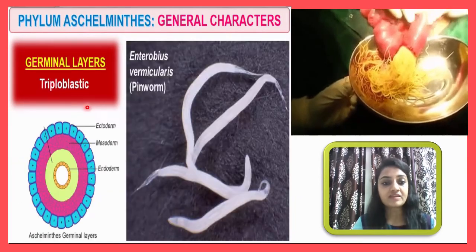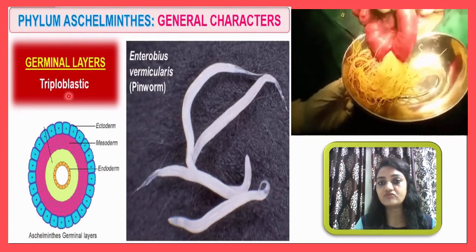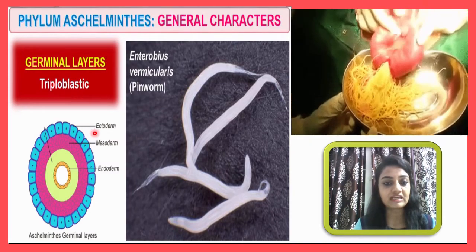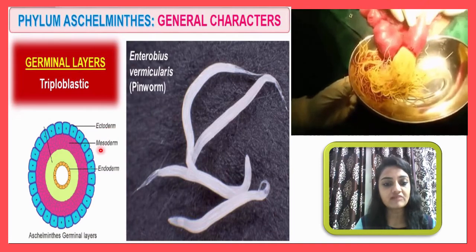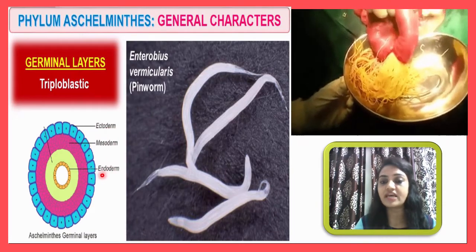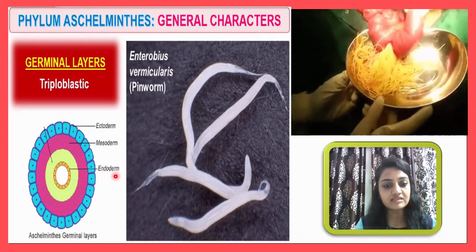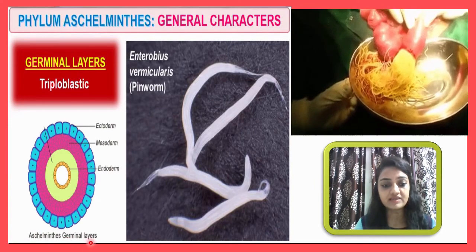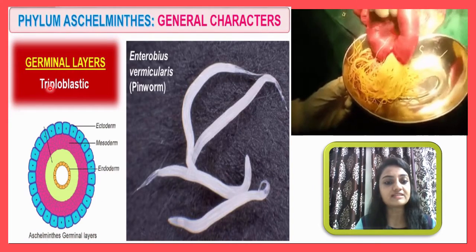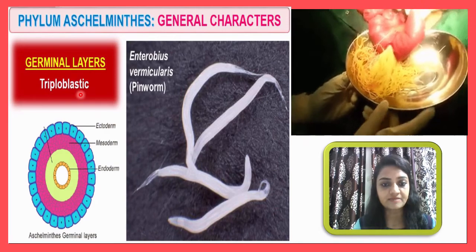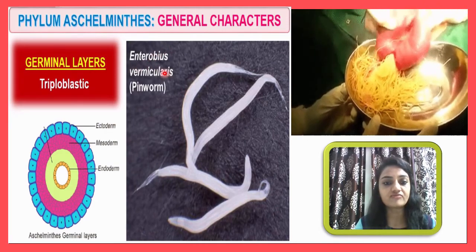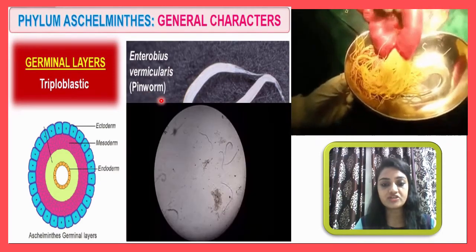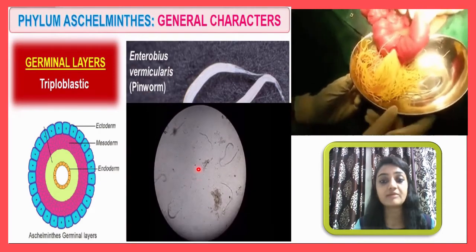Then next is the germinal layer, and here you will observe a triploblastic germinal layer. You know very well what a triploblastic germinal layer is. Outermost is ectoderm, the middle one is mesoderm, and innermost is endoderm. So Aschelminthes show three germinal layers, and that's why these organisms are considered triploblastic. Here you can see the photograph of Enterobius vermicularis, generally called pinworm, and how it looks under the microscope.